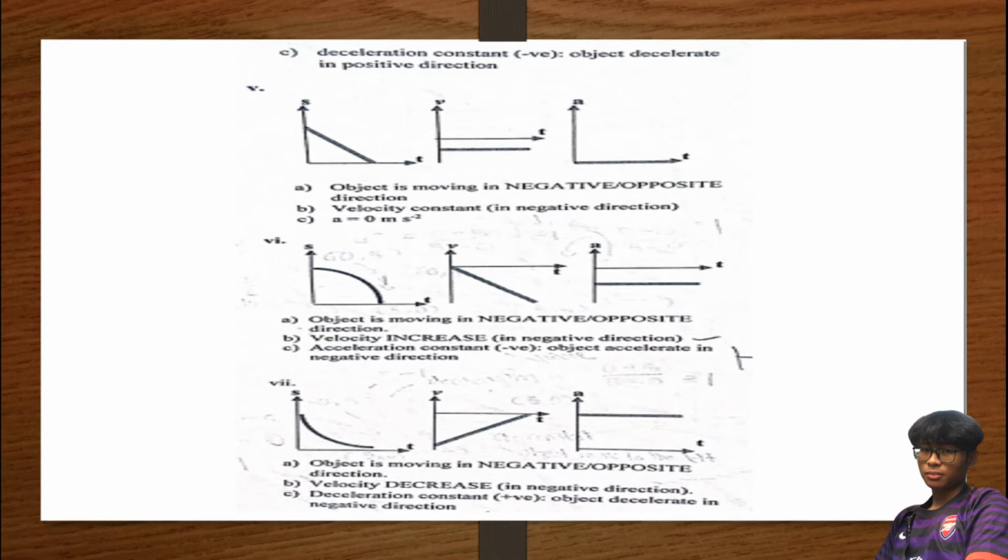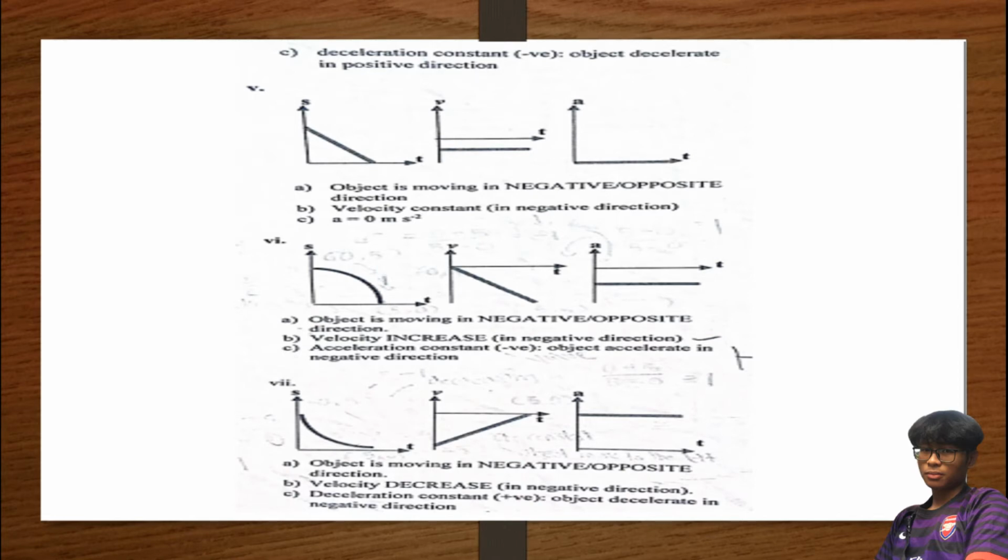So that's why bentuk velocity against time, graph dia horizontal straight line terletak di bawah x axis sebab dia in negative direction. So kita tahu dia constant. Okay, gradient dia 0, so since dia 0, acceleration 0.